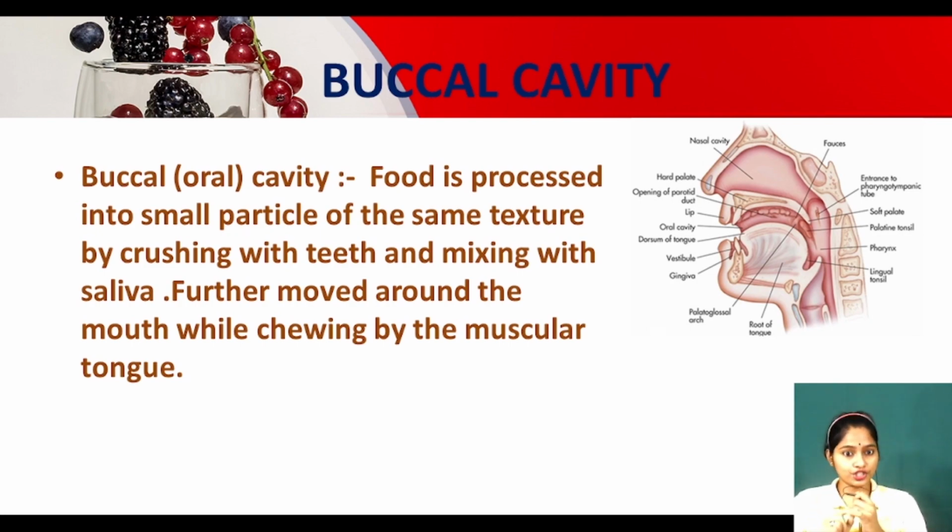Because if we chew the food properly, the food is divided into small parts. Okay? Why do we chew the food? We chew the food so that it will be divided into small parts. Okay? So we chew the food with the help of teeth.